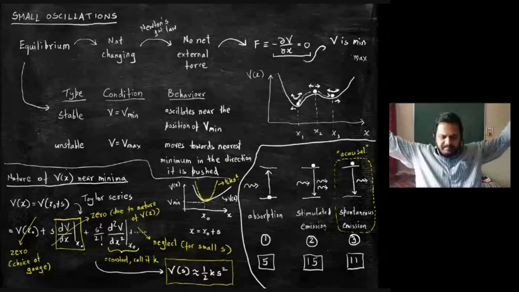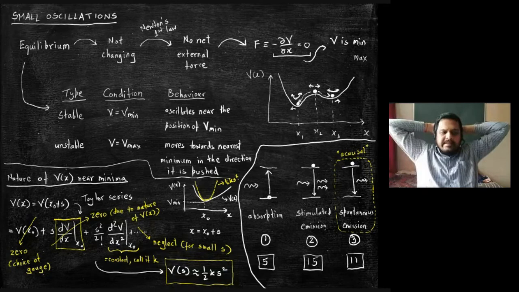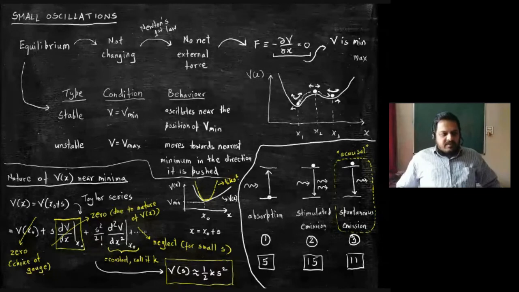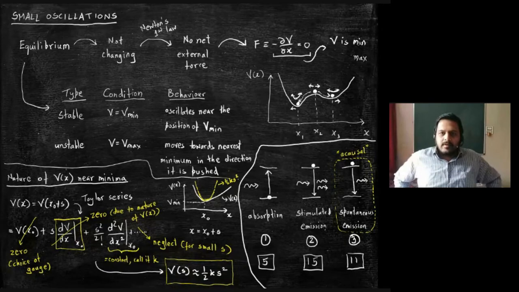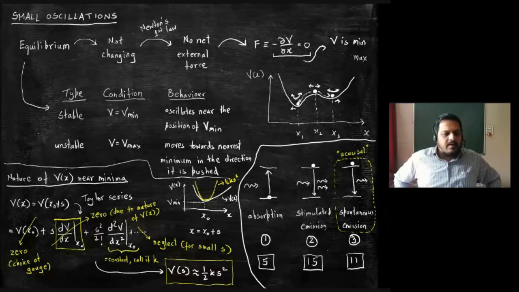Sir, why are we not saying that if dV by dx is 0, then d square V by dx square is also 0? Because you have to substitute x0 to make it 0. Before you substitute, it is just a function of x. And the first order derivative is not 0 everywhere. It is 0 only at x0. If we substitute x naught in the second order derivative, then this term will be 0, na? No, it won't be. Mane, the derivative of dV by dx at x0.